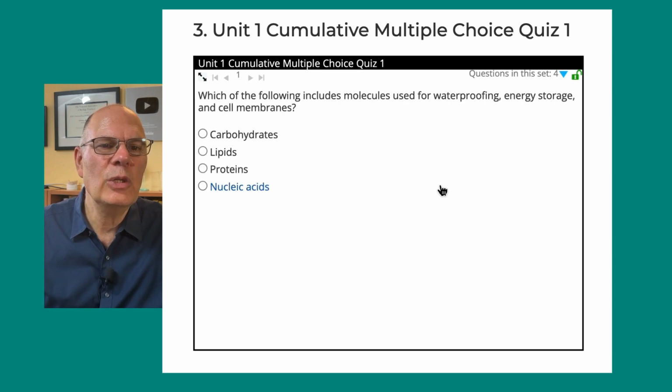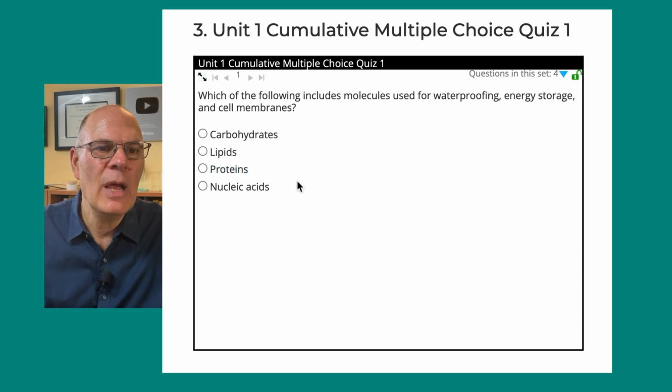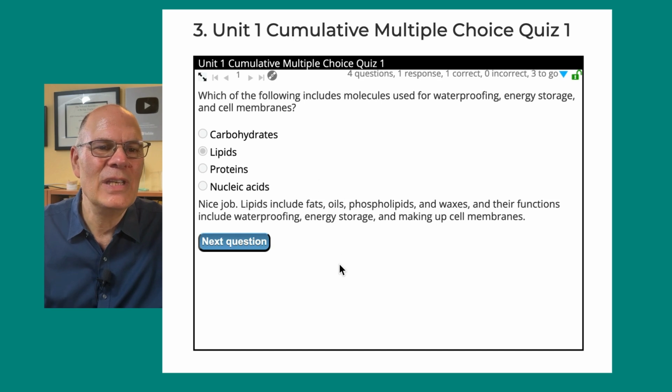Which of the following includes molecules used for waterproofing, energy storage, and cell membranes? Choice 1, carbohydrates. Choice 2, lipids. Choice 3, proteins. Choice 4, nucleic acids. You got 5 seconds. 3, 2, 1. The answer is lipids. Nice job. Lipids include fats, oils, phospholipids, and waxes, and their functions include waterproofing, energy storage, and making up cell membranes.